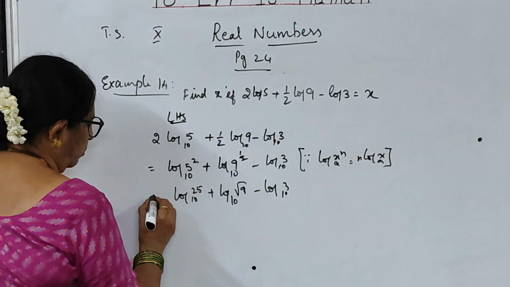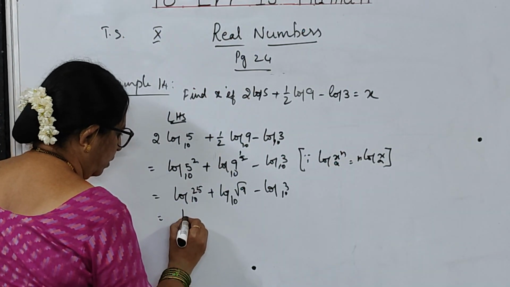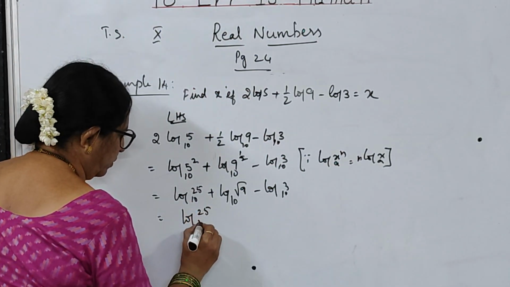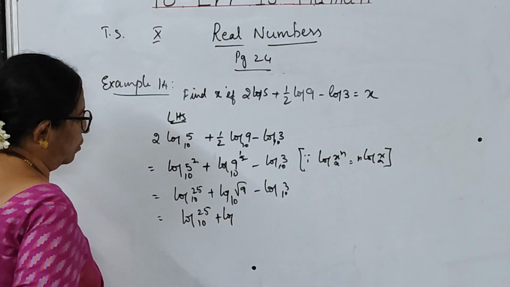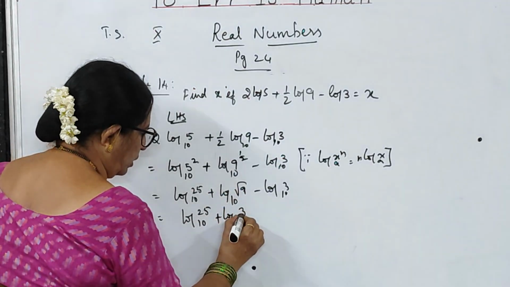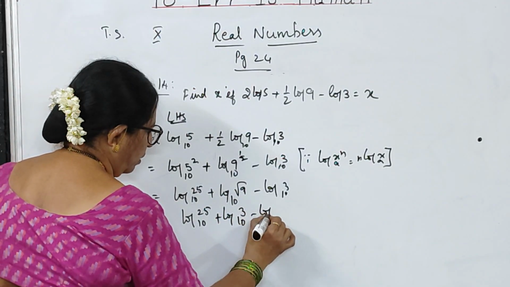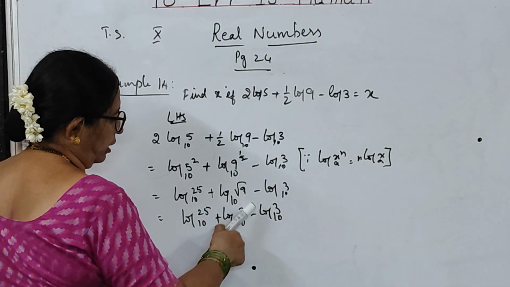What do you mean by this, children? This is nothing but log 25 to the base 10 plus log, how much is this, children? Log root 9 means log 3 to the base 10 minus log 3 to the base 10. Are you understanding, children? Root 9 means 3.